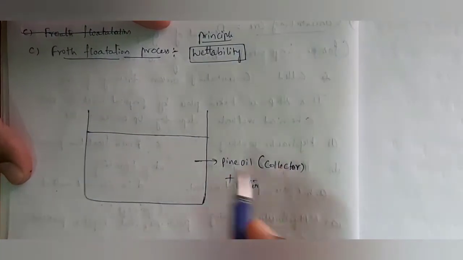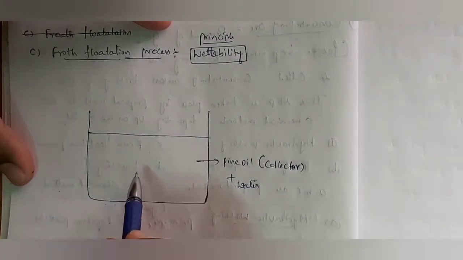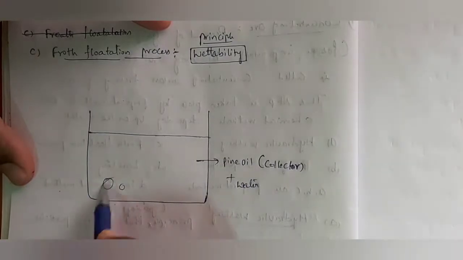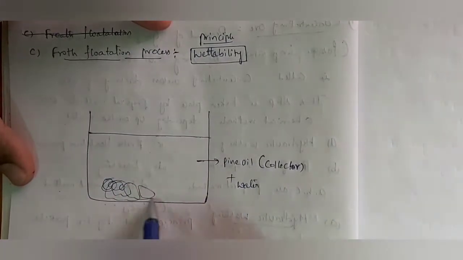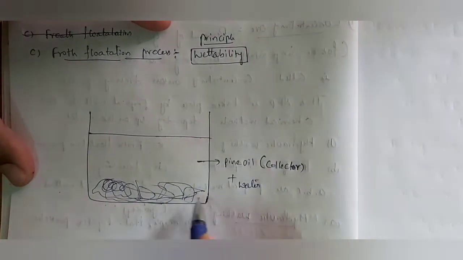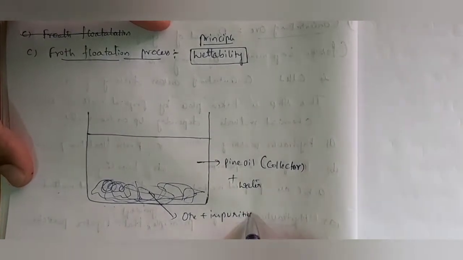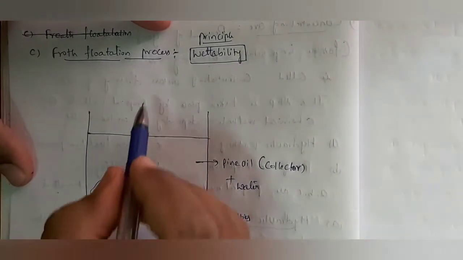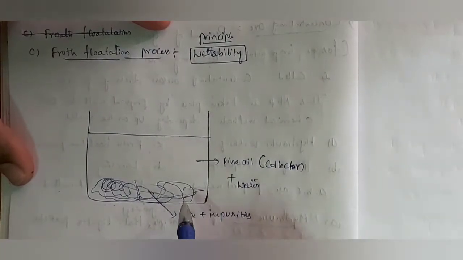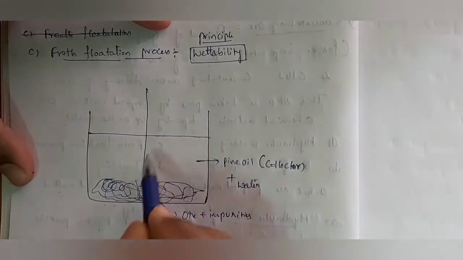Okay, now what we are going to do? This mixture is containing both pine oil and water. Into that mixture, I am going to take ore, which is containing fusible impurities and infusible impurities also. So this is nothing but ore plus impurities. Now what we are going to do? Into this mixture, pine oil plus water and ore impurities are present, we are going to keep